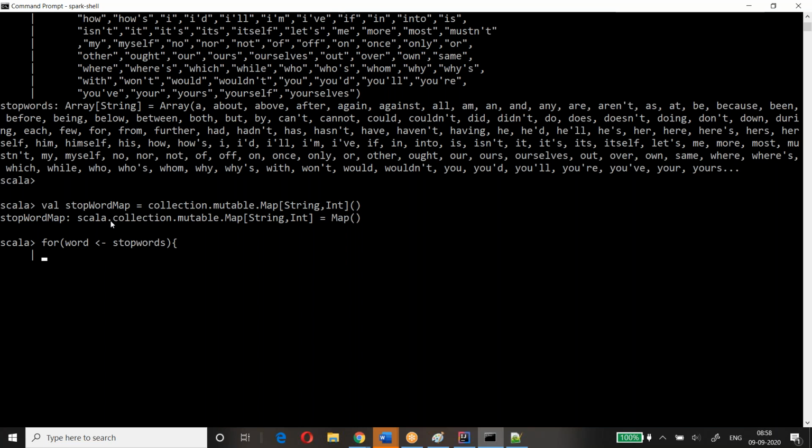In stopword map, I'm going to put the word, then I'll put a 1. So it's a key value pair. It will get every element in the word. Let me close this map here. Closed. Now let me show the stopword map. This is how I got it.